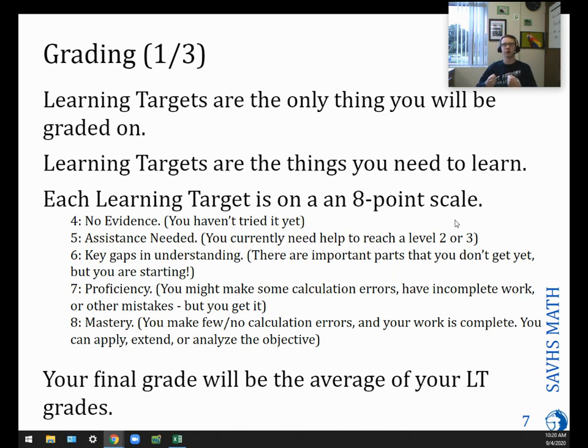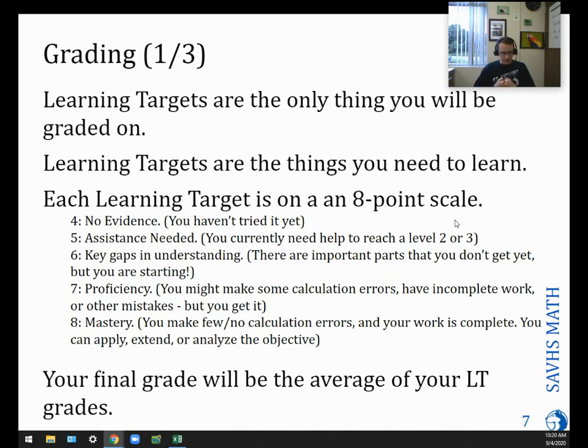A 7 is you've done a good job, you basically get it, but you're making a couple of little calculation errors, or you may be missing a small thing where you made a small mistake, but you're basically getting it. And then an 8 is you really nailed it and you totally have everything controlled. So you are totally on top of it and you really get it. Our target is for us to try to get to 8 for every single learning target, for every single student.